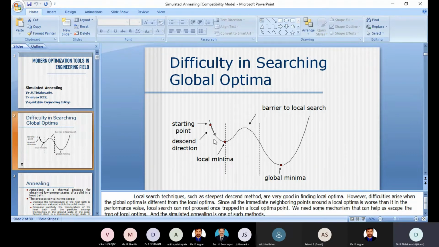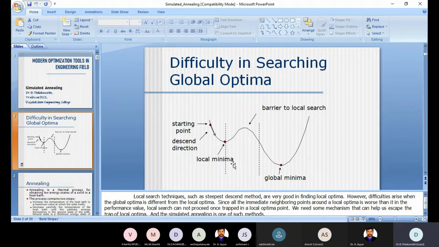This is applicable everywhere, whatever the optimization technique, whether it is a derivative approach or derivative free approach. Once the local minimum is reached, we decide that this is the optimal solution, and then it can be stopped. That is what happens in general optimization techniques.